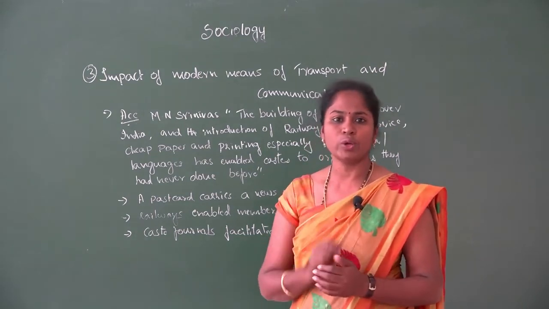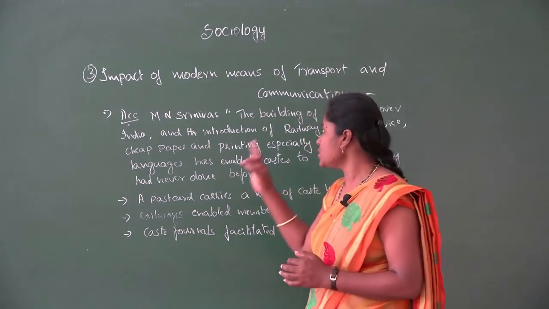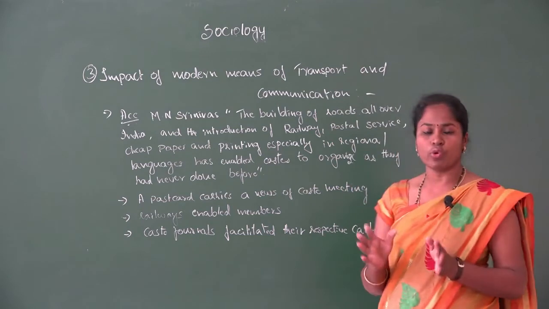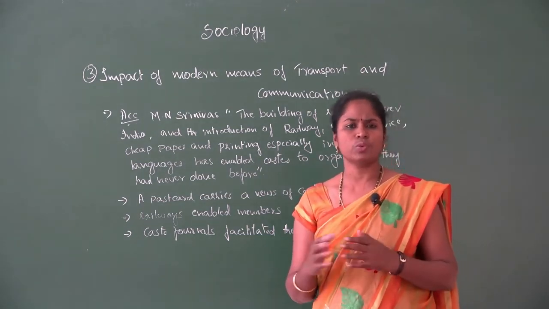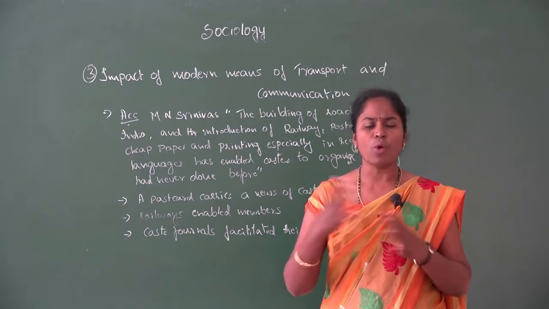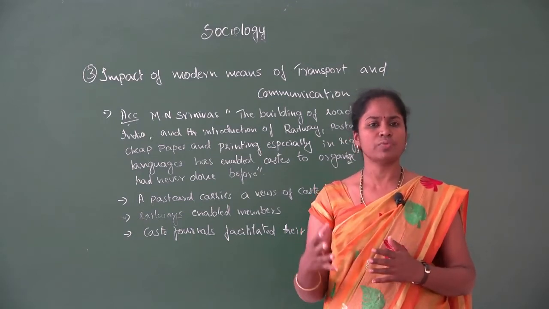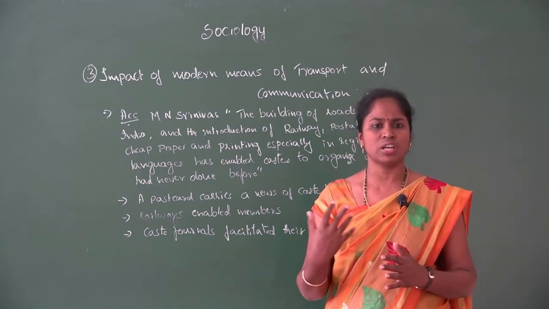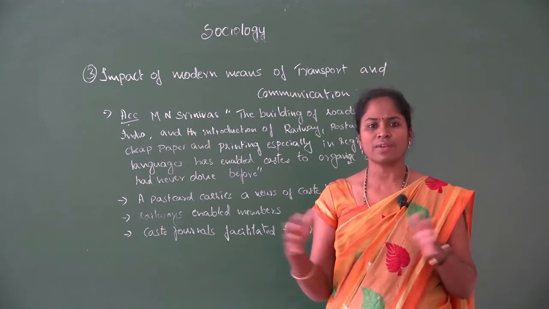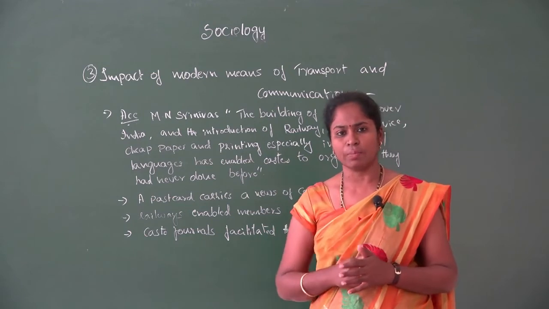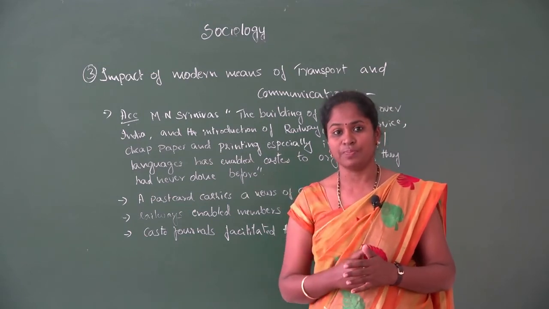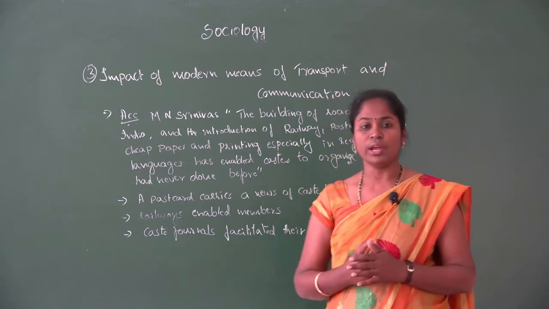So according to him, we have the building of roads. Now we can see the construction of roads. Before, it was very difficult to move from one place to another. But because of modernization as well as industrialization and urbanization, we have constructed roads. So it's very easy to move from one place to another, as well as by the railways. These are the facilities which we have introduced.